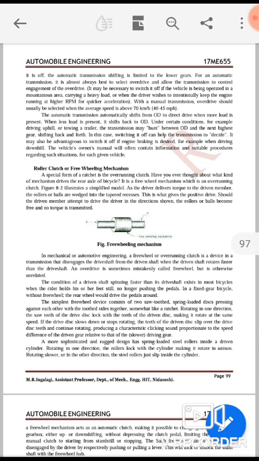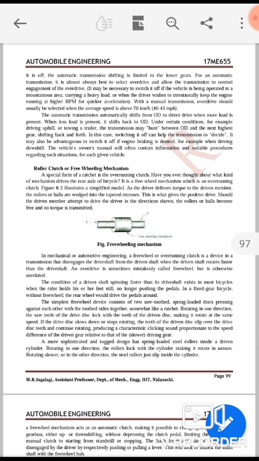For example, driving up hills or towing a trailer, the transmission may hunt between OD and the next highest gear, shifting back and forth. In this case, switching it off can help the transmission to decide. It may also be advantageous to switch it off if engine braking is desired.